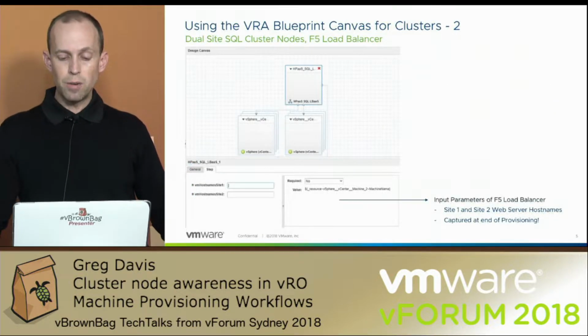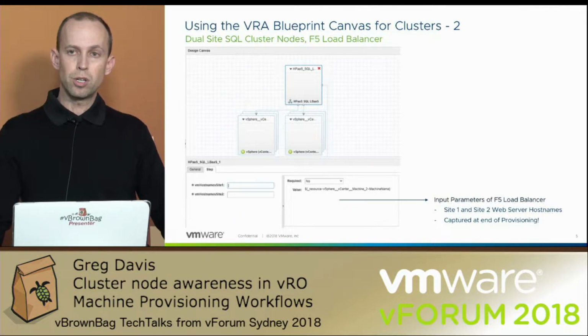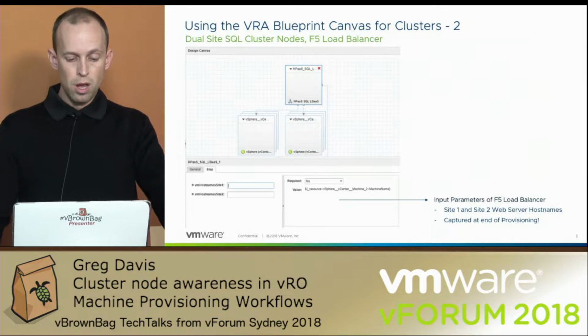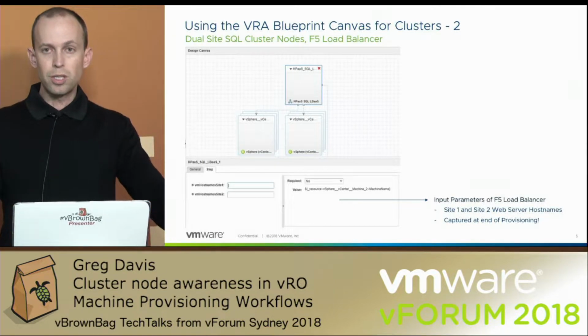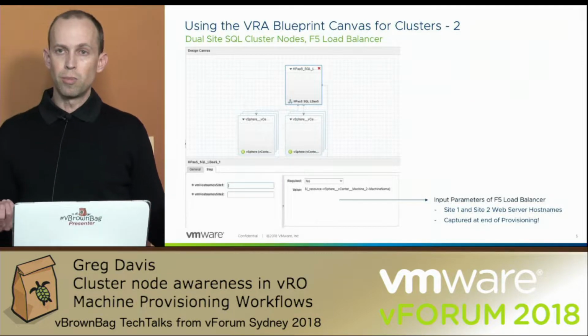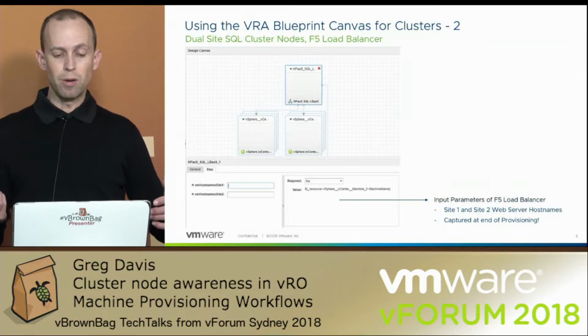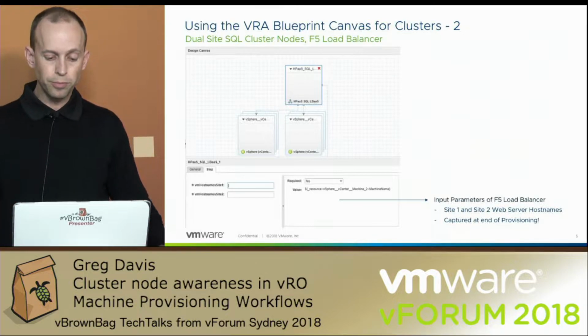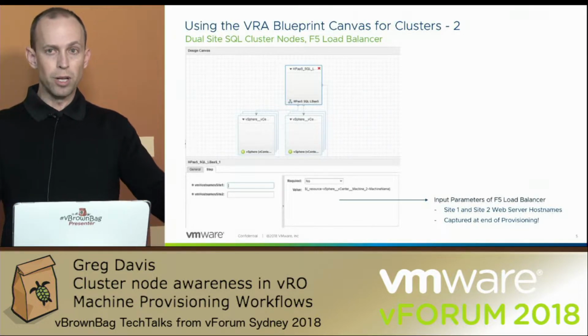So just drilling in a bit deeper, this is looking at the actual XaaS blueprint itself. You can see we have a couple of steps there, which are actually the virtual machine names, which I'm passing through from the web server node into my load balancer. So this is how you can do property binding. This is the first way that I'm getting information from my composite blueprint nodes and passing them into my load balancer. So I'm getting some awareness of the overall cluster construct and then passing it into my load balancer object to then be provisioned.